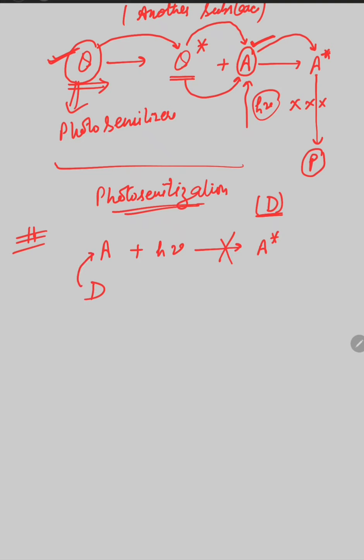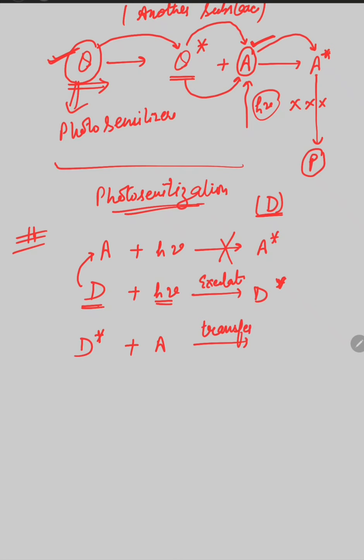D is added to the A molecule, and now we shine the light on this reaction, and the D molecule is excited to the higher energy state. This is the process of excitation. Now this D photosensitizer in the excited state reacts with A and transfers its energy.